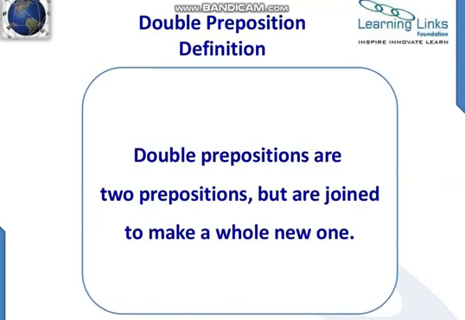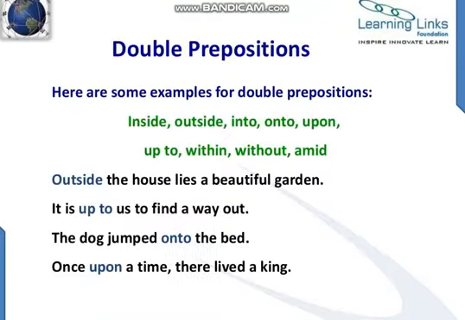Then we have double prepositions. Now as the name shows, double, it consists of 2 prepositions joined to make a whole new one. But they are joined in such a way that we can't tell whether it is a single preposition or a double preposition. They are just written together and they make a new one.